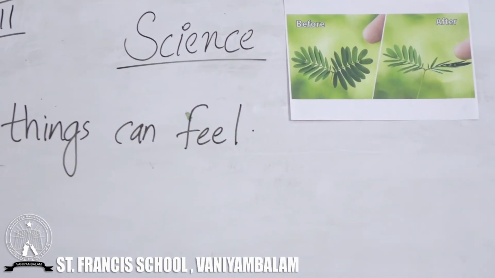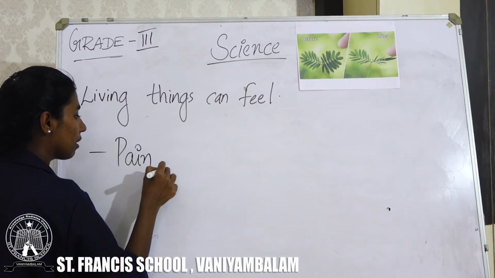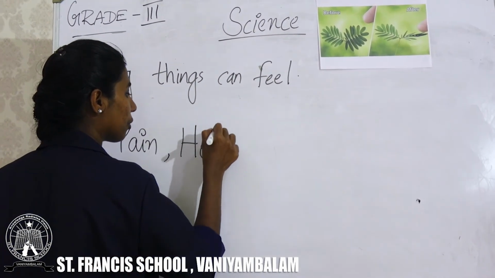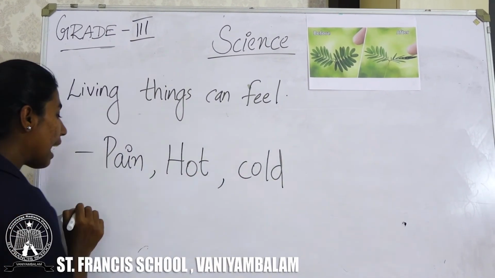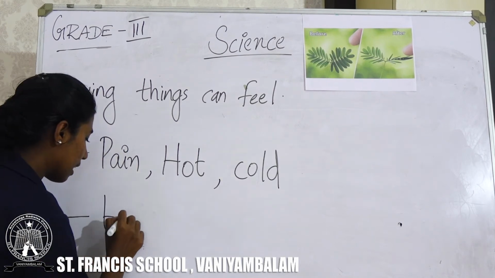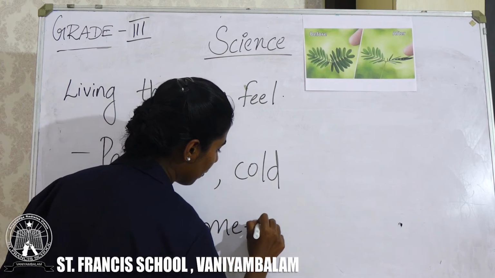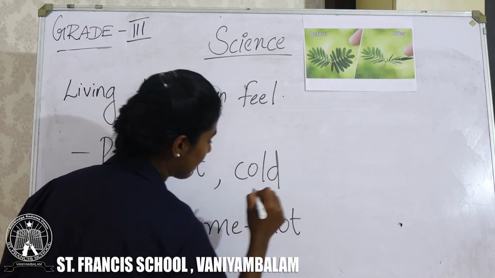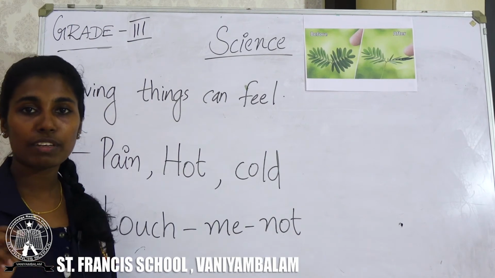So animals can feel pain, hot, cold. Plants can also feel the touch. For example, touch me not is the plant which can feel the touch.